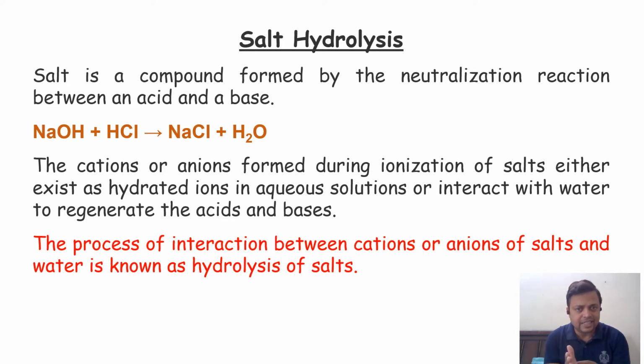So these are the two things here. One is hydrated ions in an aqueous solution. So what is a hydrated ion? Sodium chloride, when ionized in a water solution, will generate a sodium plus ion and a chlorine minus ion. The sodium ion will be surrounded by the opposite charges. Water has oxygen, and due to the dipole moment, the negative portions come near and surround all the sodium plus ions.